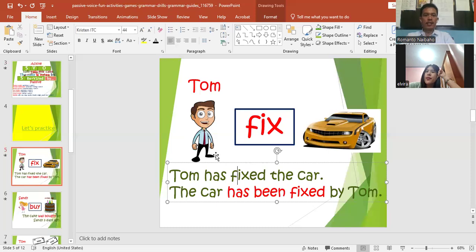Okay. Look at this sentence. Tom has fixed the car. Tom has fixed the car. What tense do you think it is? Ini tenses apa?